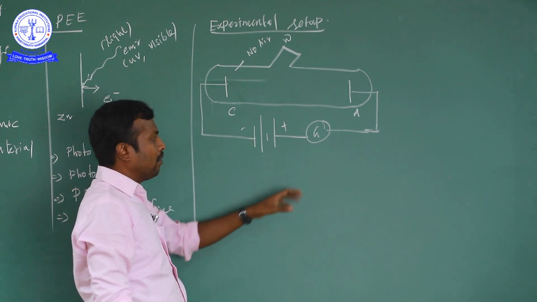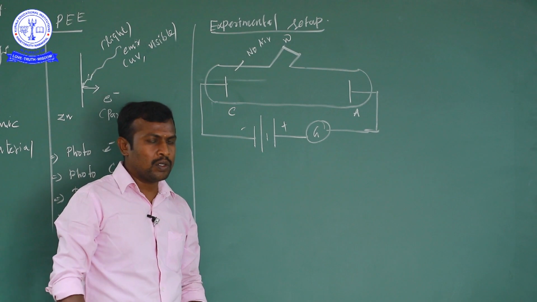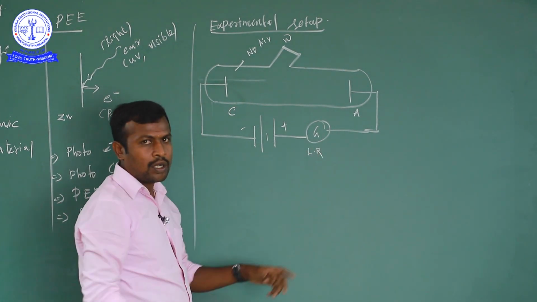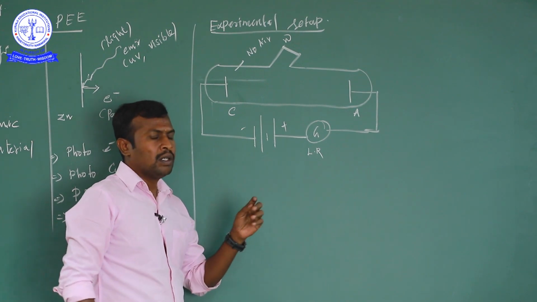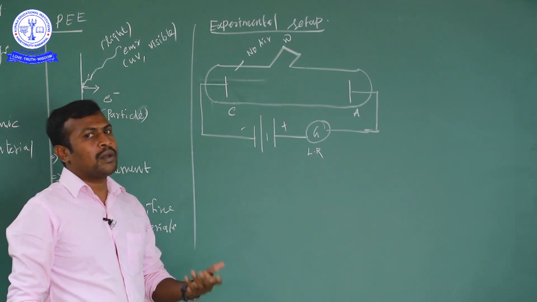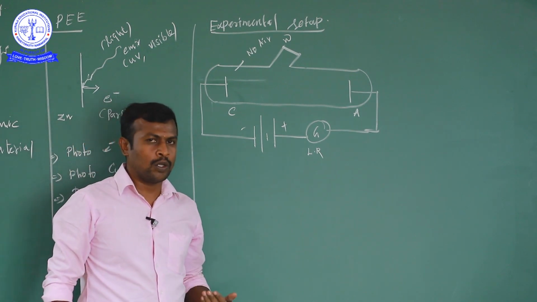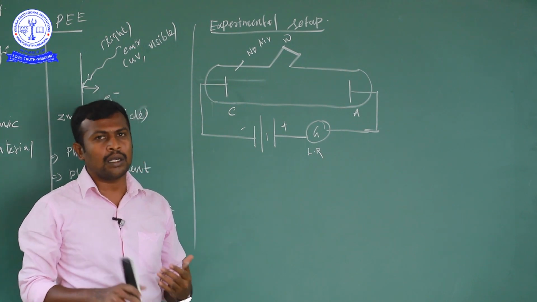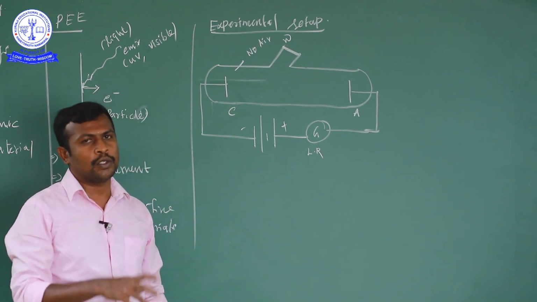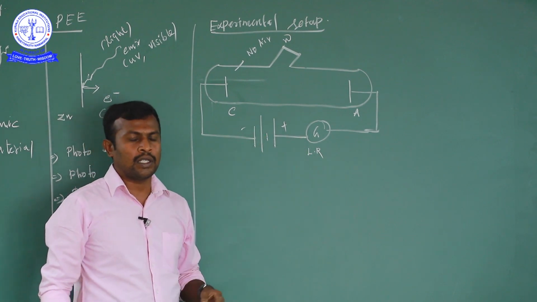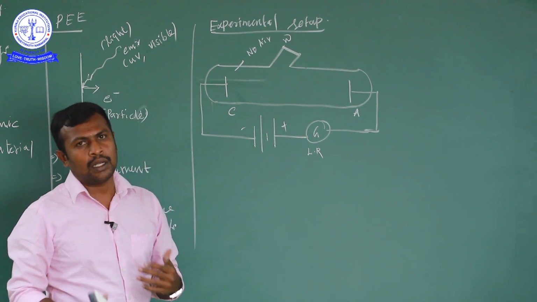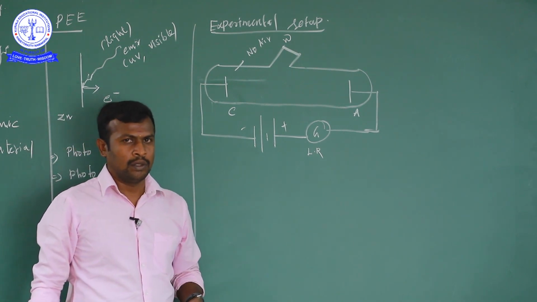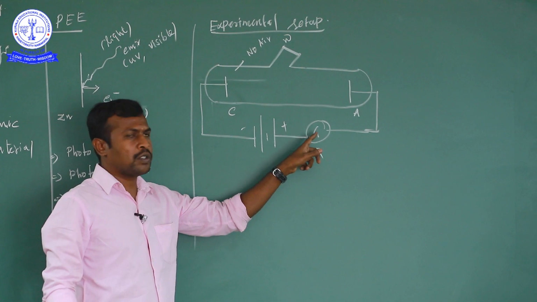Here, what is the use of the galvanometer? Inside the galvanometer we have a low resistance. If we want to measure the current, we use an ammeter. If we only want to identify whether the circuit has current or not, we use the galvanometer. That is the single difference between the ammeter and the galvanometer.